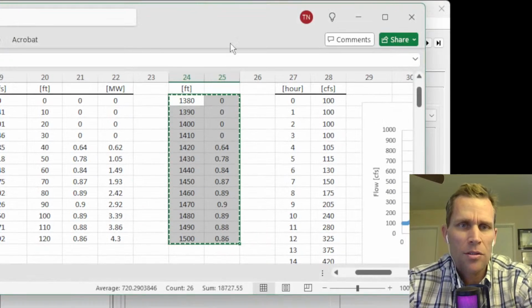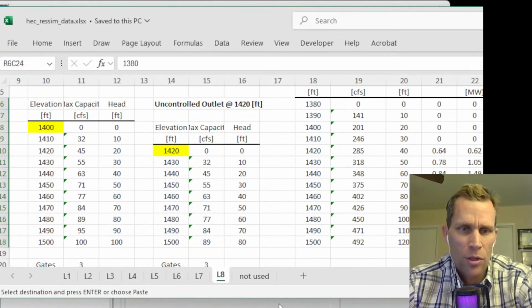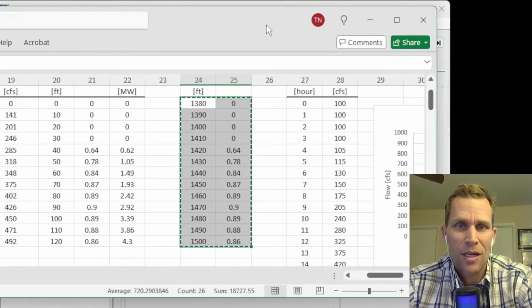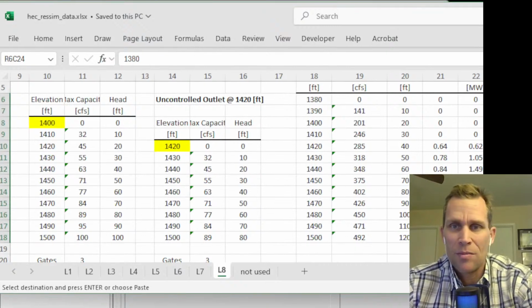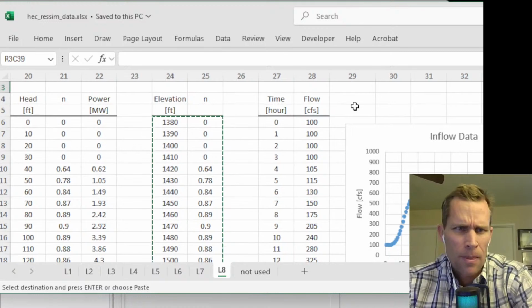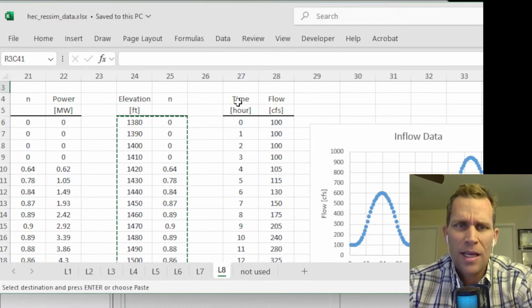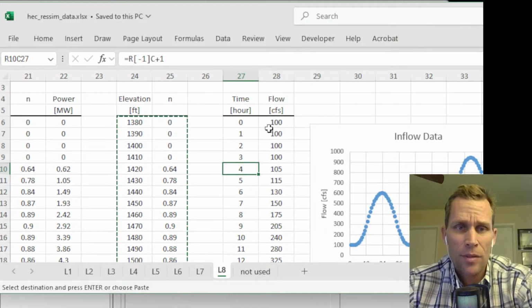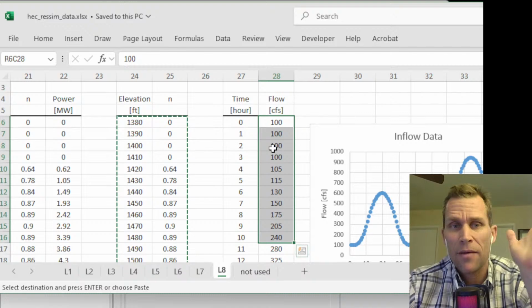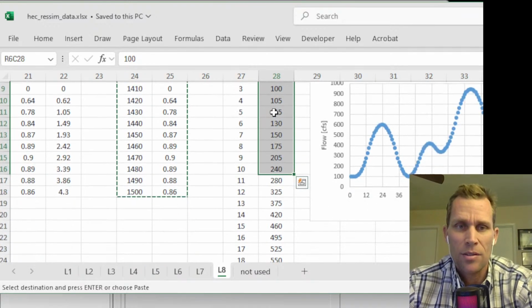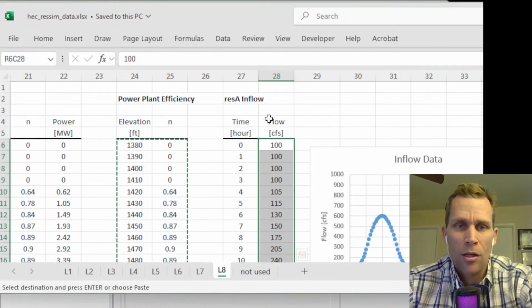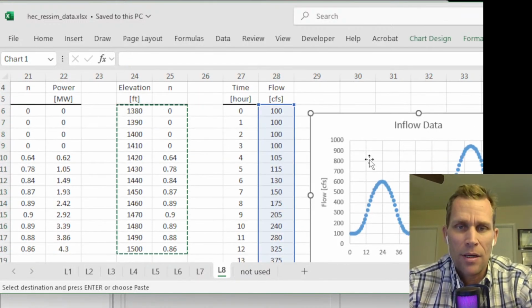Very cool. If you're lost on the Excel, by the way, I am using worksheet L8 here. So after you open the file, click on L8 for lecture 8 file data, and then you'll be up to speed with us here. Okay, let me just toggle over. All right, the last table here in the Excel is actually the inflow data. I already have this data saved in a DSS path, so we don't have to use this, but I just included it in case you wanted to come back and change it or add another column with other data or whatever. And then here is the plot.